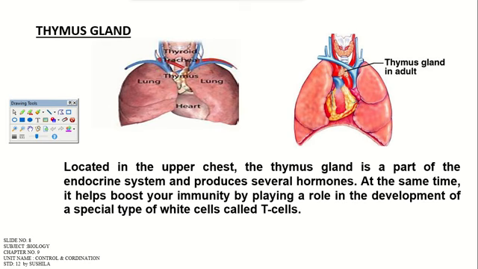On your screen you can see in the diagram that it is present between the two lungs, above our heart. The thymus gland is there, and it generally improves the immune system of the body. It also helps in the production of T lymphocyte cells, which you would have heard of in your immune cells, or you will learn in your immune cells chapter in a detailed manner.